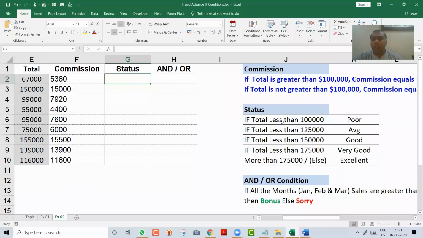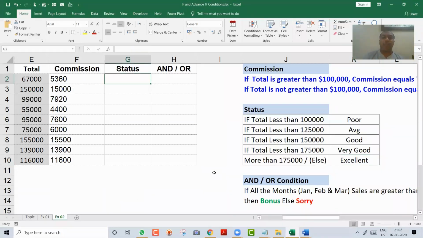If it is between 100,000 and 125,000, he should get average. If the sales is between 125 and 150, he should get good. Between this, very good. More than 175, excellent. Like this, I wanted to create slabs or grades, something like that. So how do we do that?